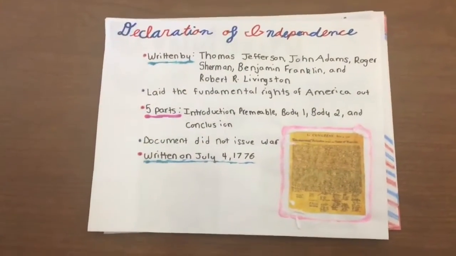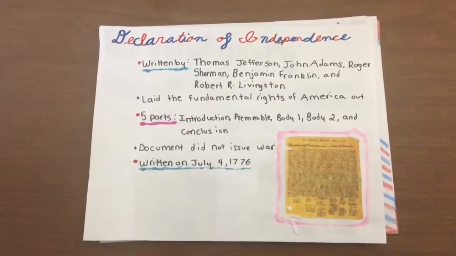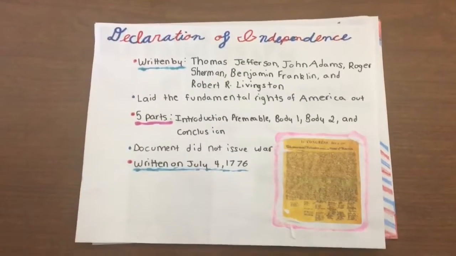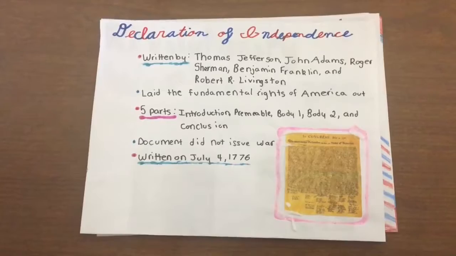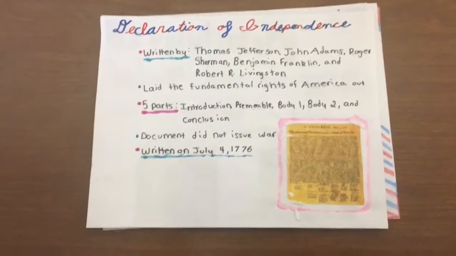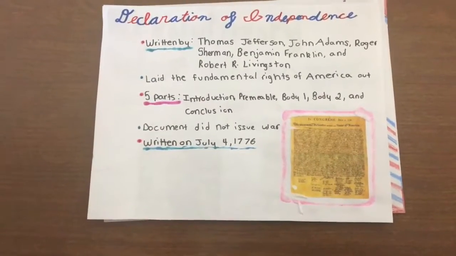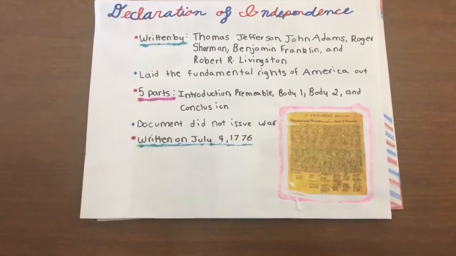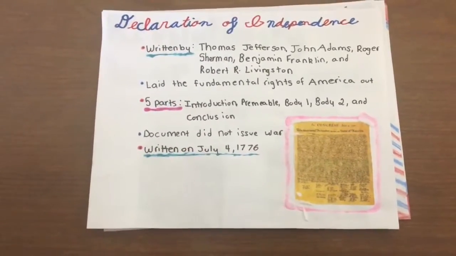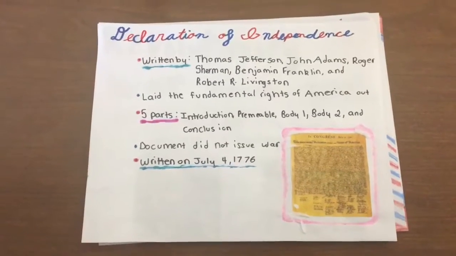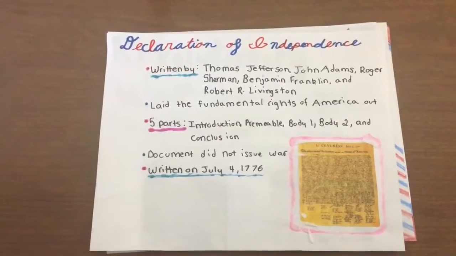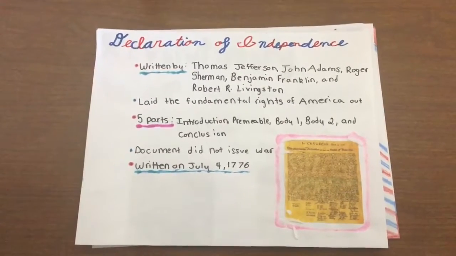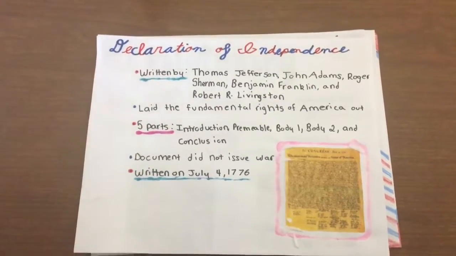The Declaration of Independence. It was written by Thomas Jefferson, John Adams, Roger Sherman, Benjamin Franklin, and Robert R. Livingston. It laid out the fundamental rights of America, striving for equality and liberty. The 5 parts consist of introduction, preamble, body 1, body 2, and conclusion. It was not a document of war, and it was written on July 4th, 1776.